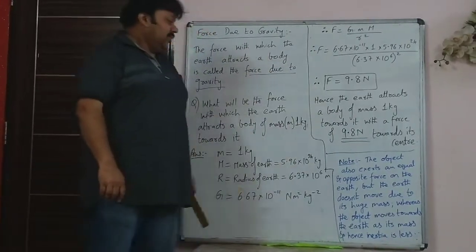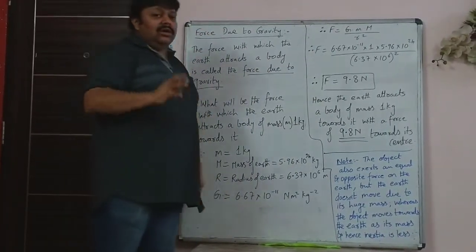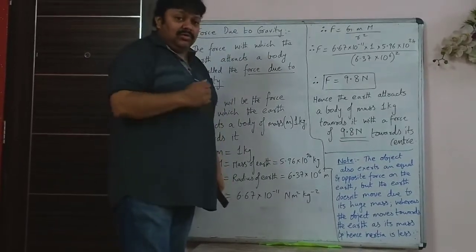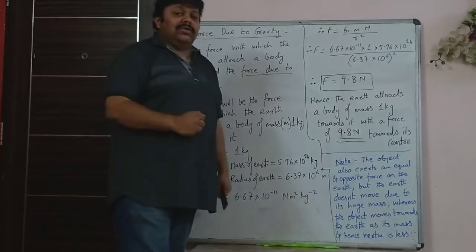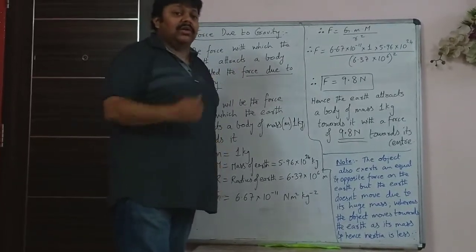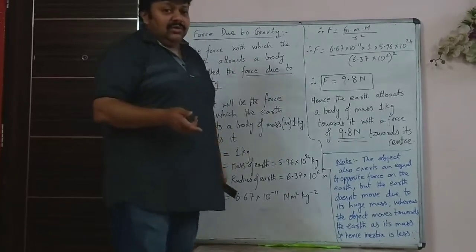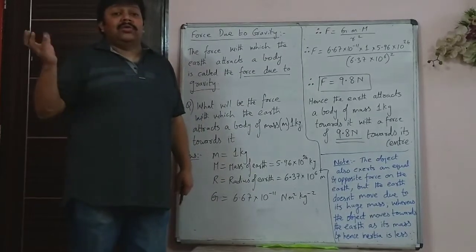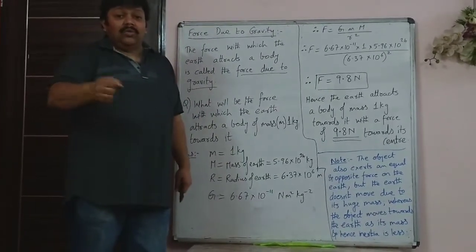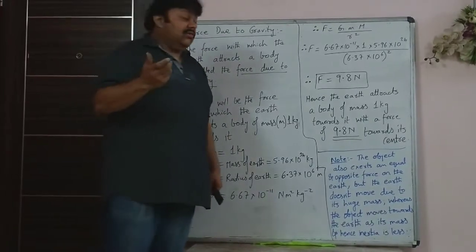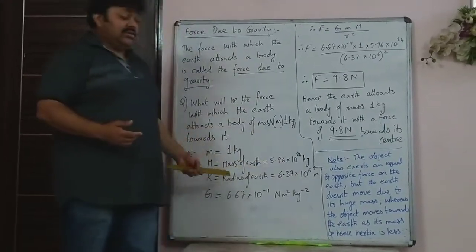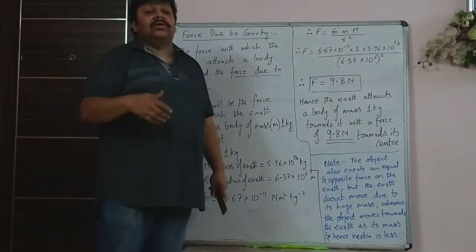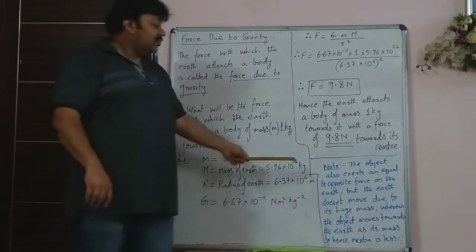And which law? It is from Newton's law of gravitation. So from that law. Now one thing you should note is that Newton's third law says that if the earth is attracting a force on you, then you are also going to attract an equal and opposite force on the earth. But what is the difference? The difference is your mass is insignificant as compared to the mass of the earth. So you will be moving because of the earth's force, whereas the earth is having a huge mass. So your force on the earth is not causing the earth to move. So that's the only difference, that's what is mentioned.